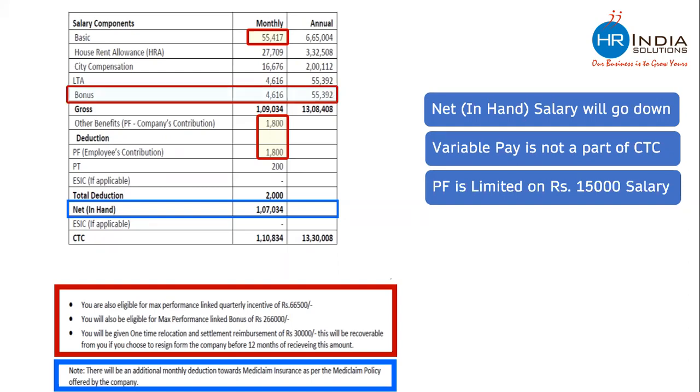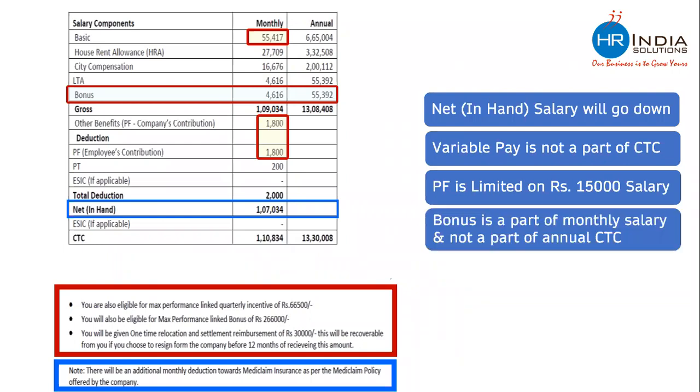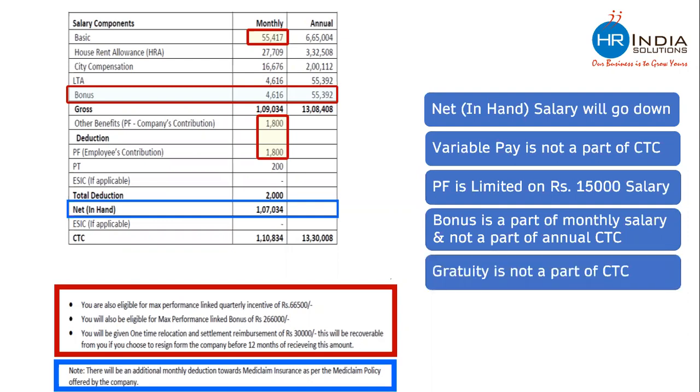You will also see that bonus is coming in the gross salary. Bonus, we have seen, is a statutory payment which normally comes in the CTC, but this company is paying bonus every month. So bonus is a part of monthly salary in this company and is not a part of annual CTC. You will also see that in the entire salary breakup or offer letter, gratuity is not a part of CTC. This company has not included the cost of gratuity in the CTC. This is one way of designing a compensation package.